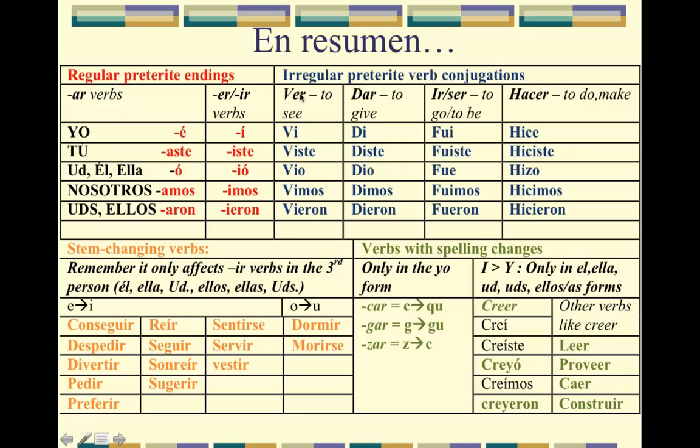4/3 irregulars. Ver is on there. And then it has your AR, ER, IR endings. So practice with your conjugations. Make sure you memorize that. This is a really important part of this course, is being able to conjugate accurately in the preterite. You have to know it by memory. So really work on memorizing these conjugations. If you have any questions, send me an email. Adios.